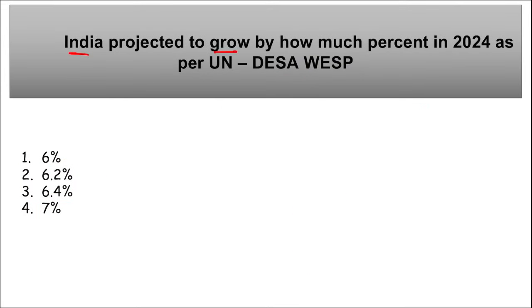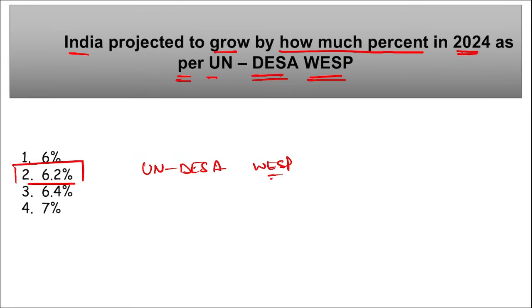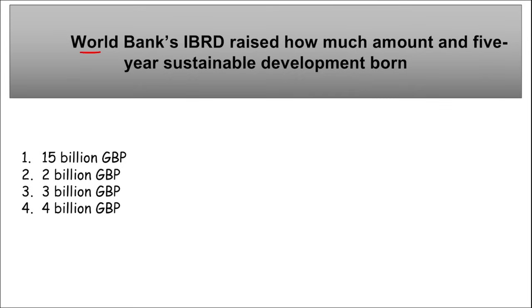India is projected to grow by how much percent in 2024 as per UNDESA WESP? So India is projected to grow by 6.2% in 2024 according to UNDESA WESP. What is WESP? WESP stands for World Economic Situation and Prospects. And next is World Bank's IBRD, right? It is an arm of World Bank.